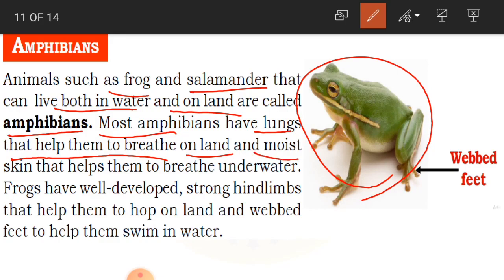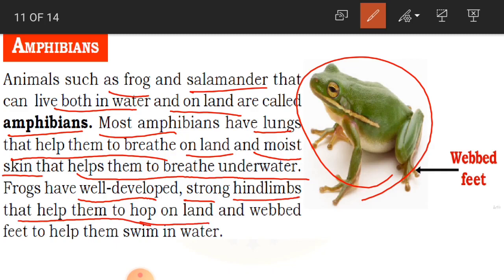And what type of skin are they having? They are having a moist skin. Moist skin in the sense a wet skin. So this wet skin is going to help them to breathe underwater. So when they are in the water, through this wet skin, they are able to breathe the air. Clear children?